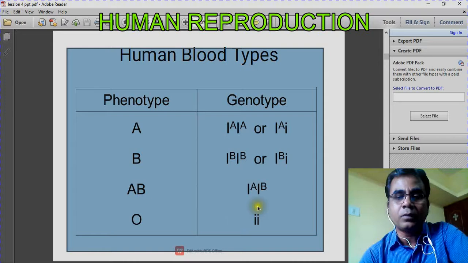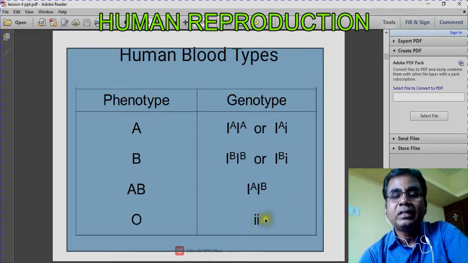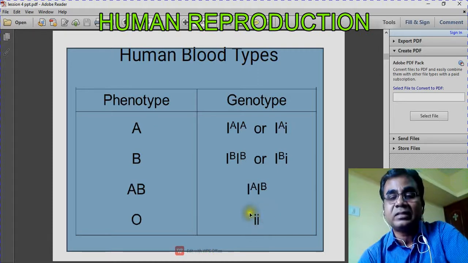And the final one, small i and small i, these two are recessive alleles. These two recessive alleles express the O phenotype, O blood group.